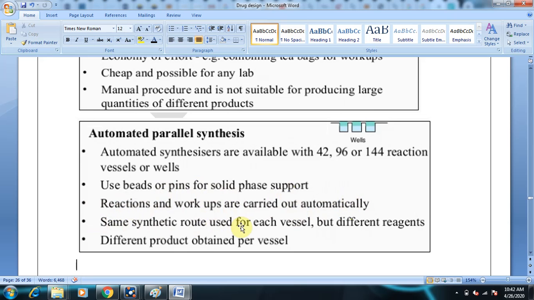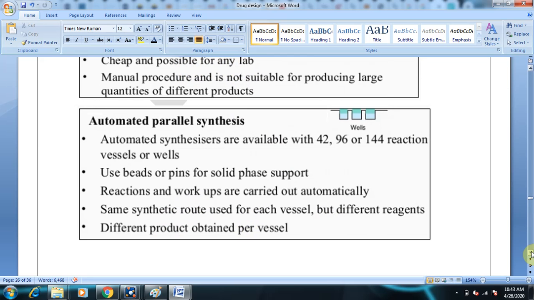The same synthetic route is used for each vessel, but with different reagents, so different products are obtained per vessel. The same will happen in the Houghton T-bag also, but that is not automated, it is manual, and it cannot be employed for synthesizing a large number of compounds, whereas automated parallel synthesis can be employed for synthesizing a large number of compounds.